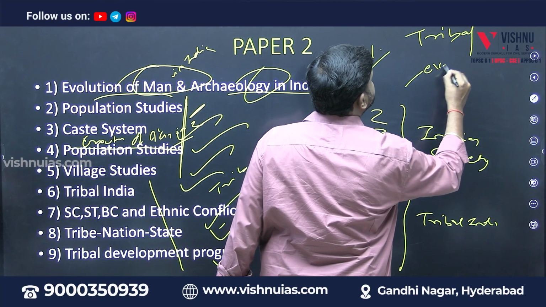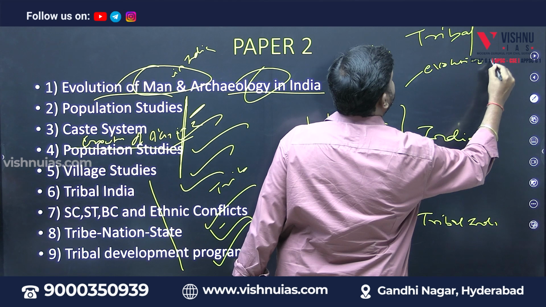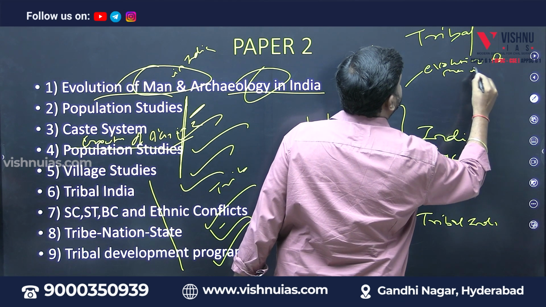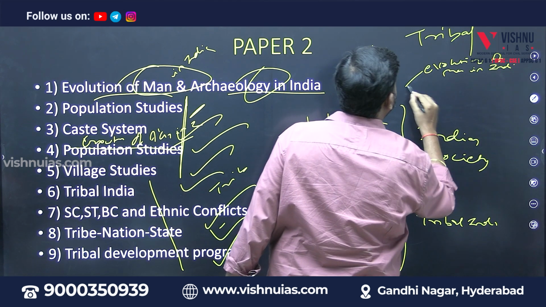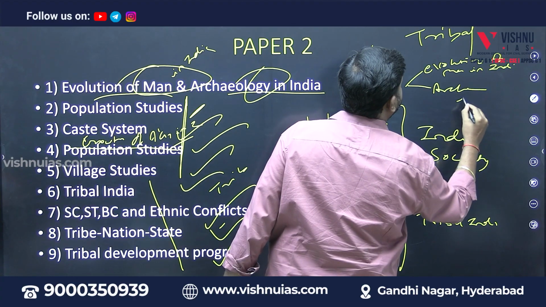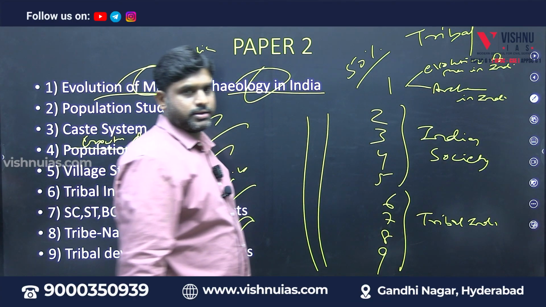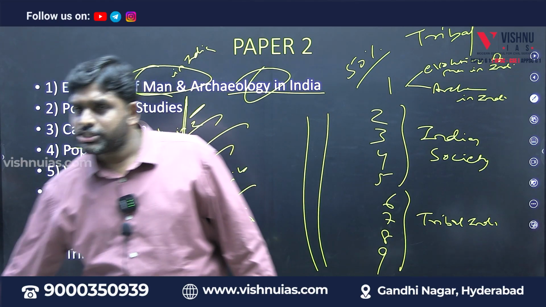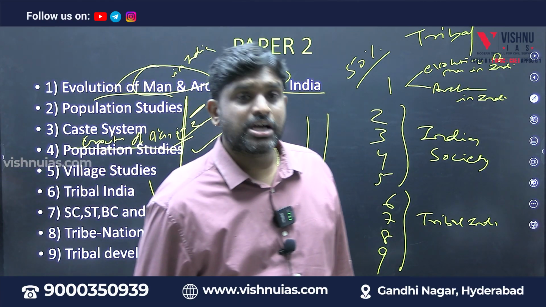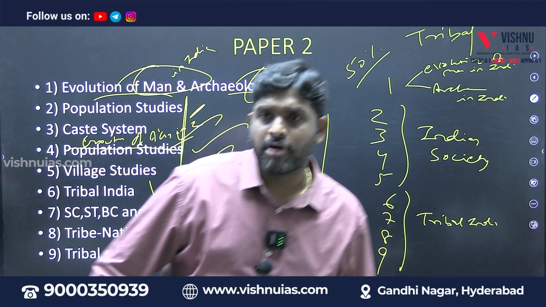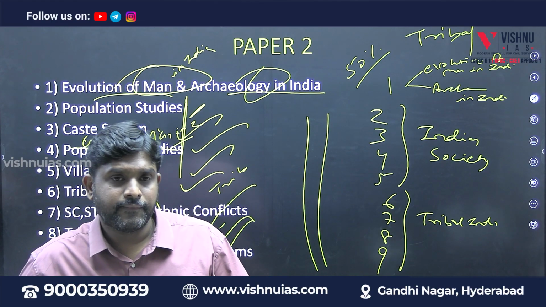One is evolution of man in India, another is archaeology in India. Unit 1, so 4 modules are there. So at least you need to come to this conclusion about what the syllabus is, at least now after seeing 20-25 question papers.